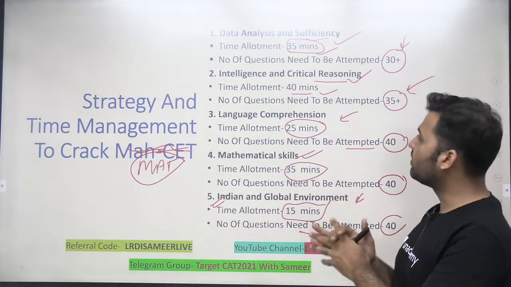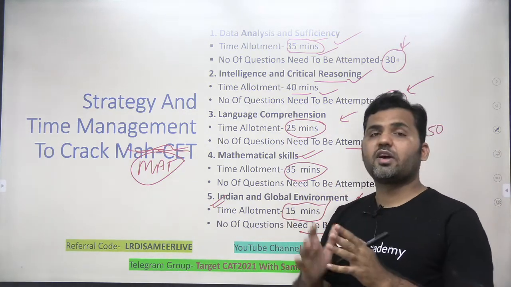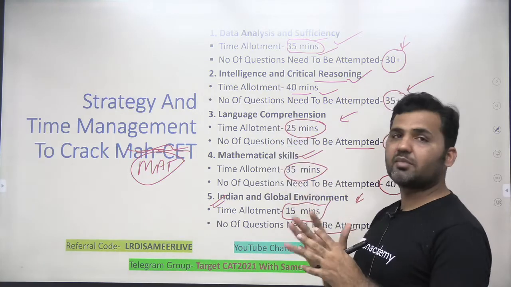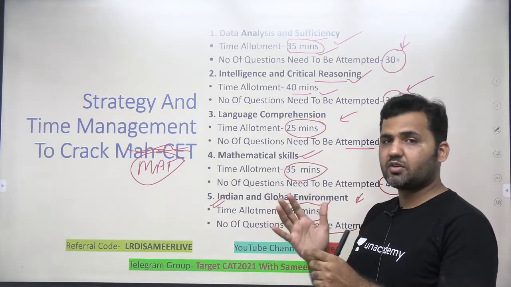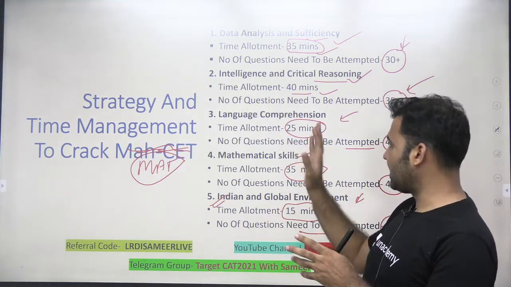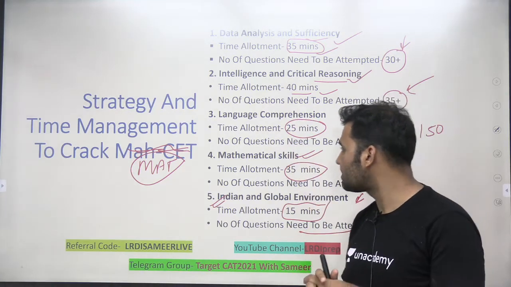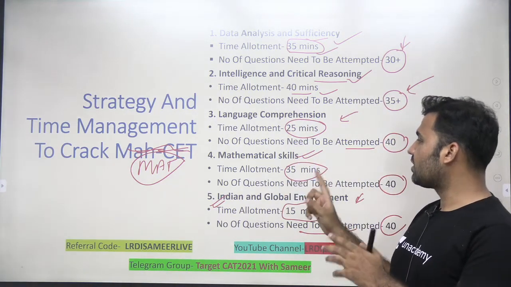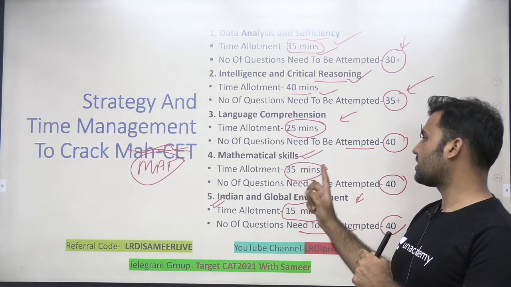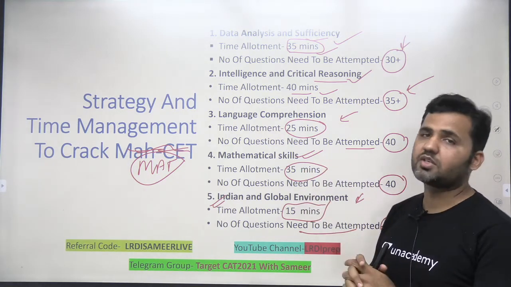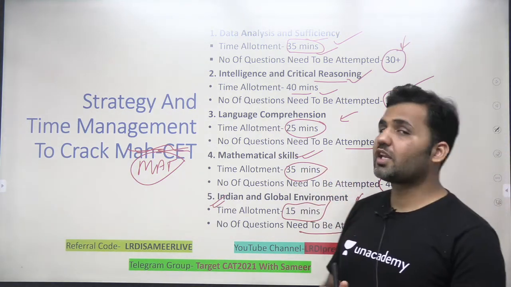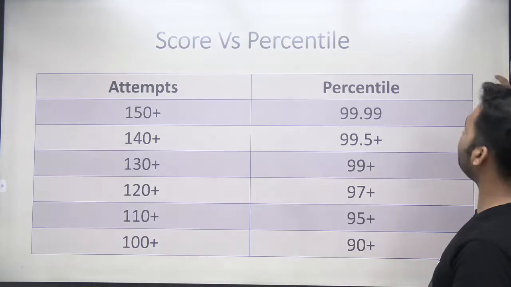Attempt all questions of language comprehension, because you'll not find a shortage of time. Questions are completely grammar based, so you'll have much time to attempt every question, right? There will be sufficient time to attempt all the questions. Mathematical skills, you need to work on the speed, because in this particular section, 35 minutes, you're supposed to attempt 40 questions. This should be your overall time management strategy for the MAT exam.